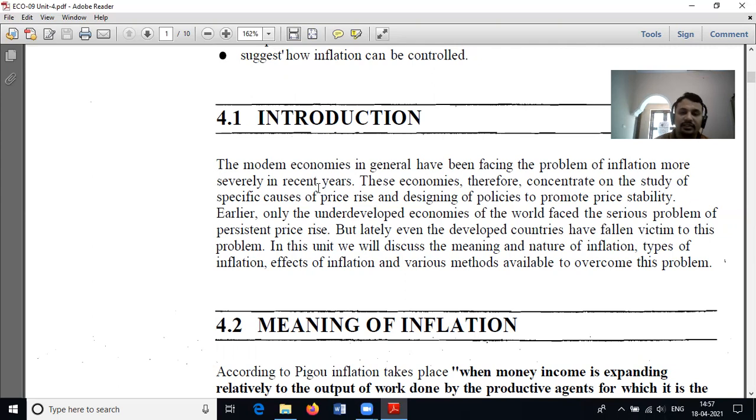In the earlier years, only the underdeveloped economies of the world faced the serious problem of persistent price rise, that is inflation. But lately, even the developed countries have fallen victim to this problem.